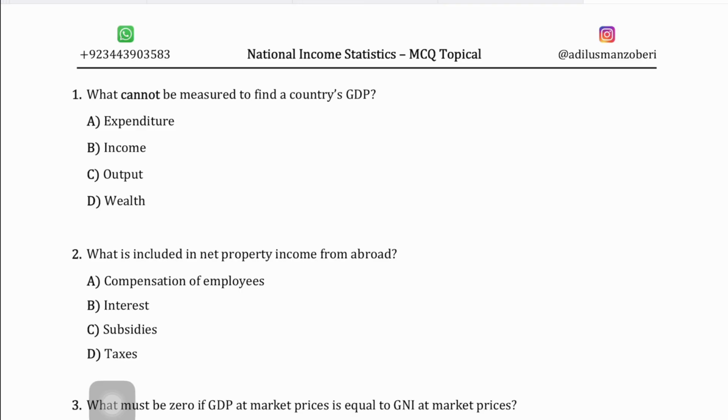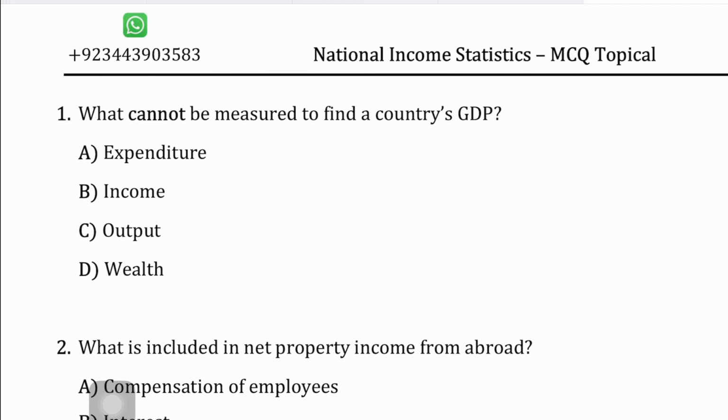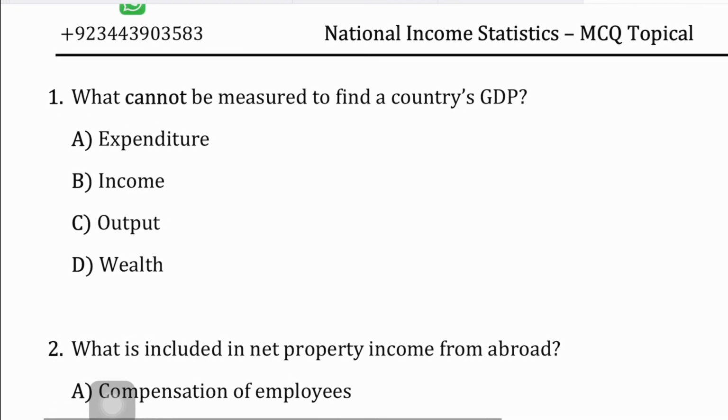Let's get started now. Question number one says, what cannot be measured to find a country's GDP: expenditure, income, output, wealth? The correct answer to this would be D for David, wealth. Why? Because A, B, C are all measures of GDP. There are different ways of measuring what is produced in a country. In contrast, wealth is a stock of assets that have been built up over time. So the correct answer to this MCQ is David.